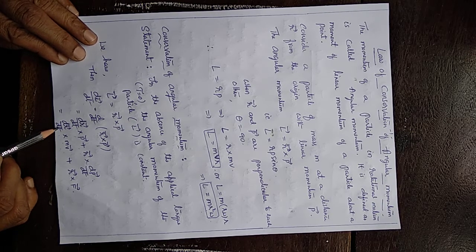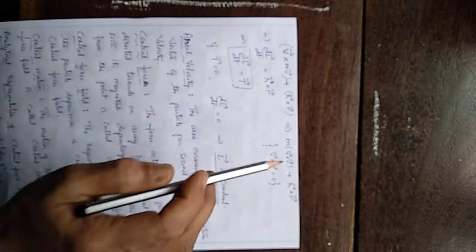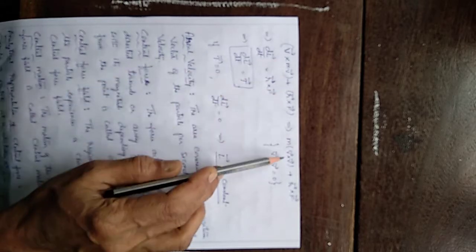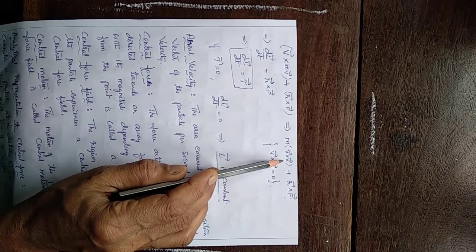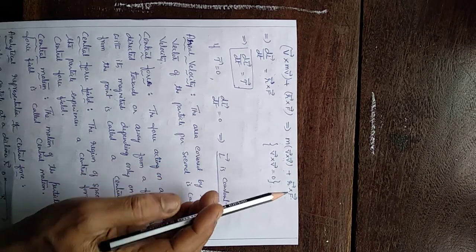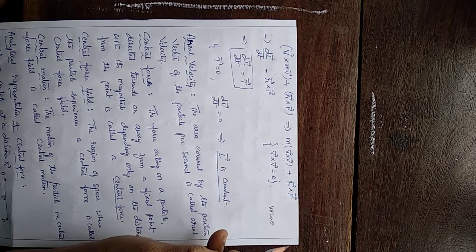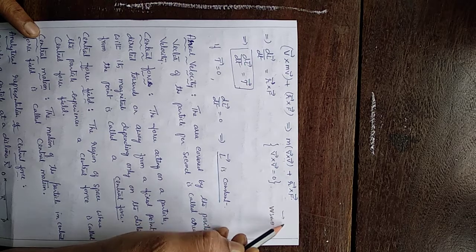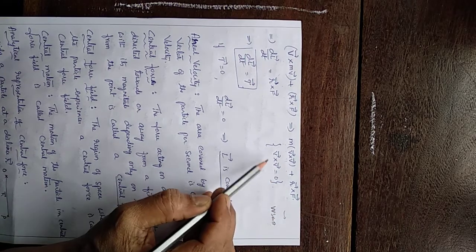So we write it as v vector cross mv vector plus r cross f. Since m is constant, this term becomes m into v cross v plus r cross f. v cross v is 0. Why? Because v cross v is vv sin theta, and the angle between the two vectors v and v, which are parallel, is theta equals 0, so sin 0 is 0 and this becomes 0.